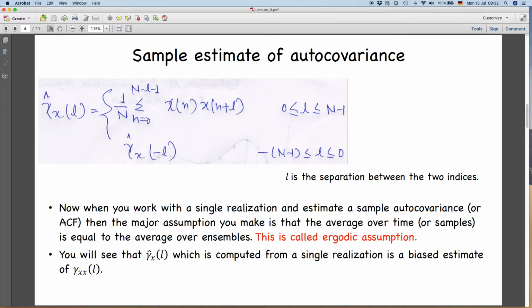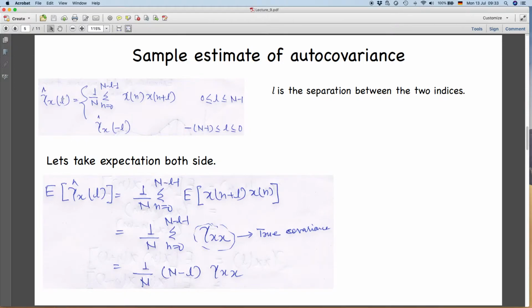Now we will see that your gamma hat computed from a single realization is a biased estimate of the true autocovariance function you would have had from the entire ensemble or multiple realizations. So let's see, is it giving the true autocovariance function? You have one data sequence, and you want to compute the true autocovariance function.